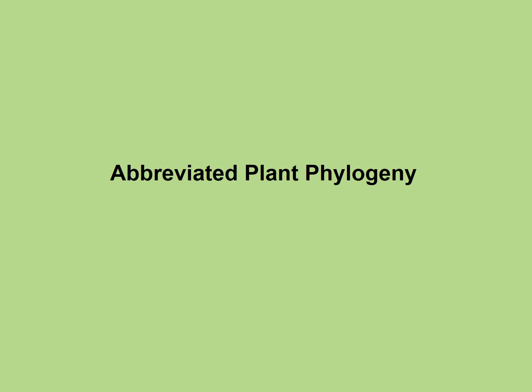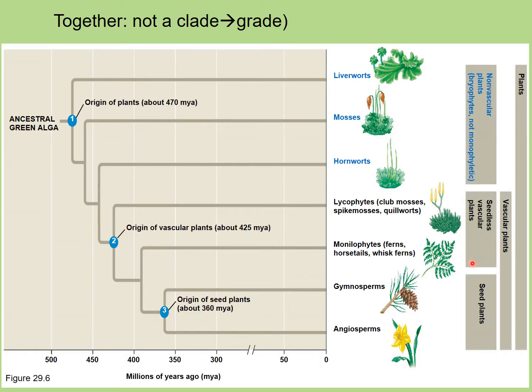This is an abbreviated treatment. A lot of the details will be covered for gymnosperms and angiosperms in the next chapter. So we're only going to be dealing with the seedless plants. The seed plants are the gymnosperms and the angiosperms. The seedless plants are all the other ones here.